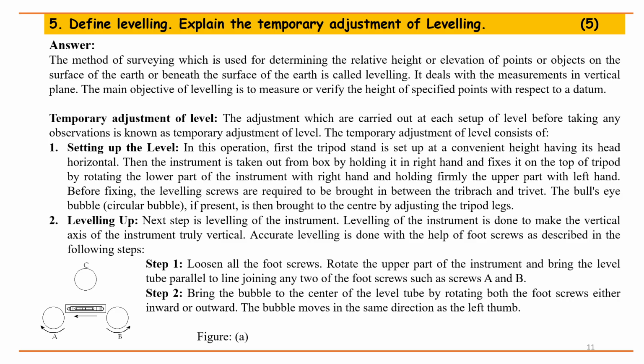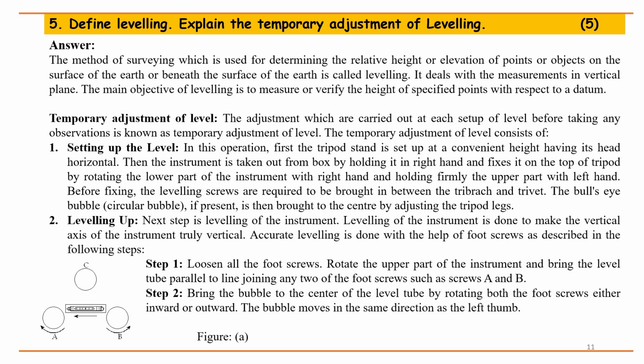Temporary adjustment of level. The adjustments which are carried out at each setup of level before taking any observations are known as temporary adjustment of level. The temporary adjustment of level consists of setting up the level. In this operation, first the tripod stand is set up at a convenient height having its head horizontal.